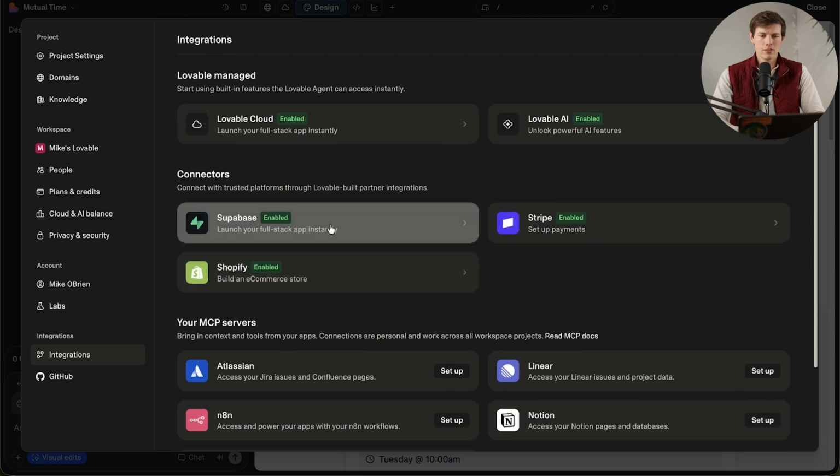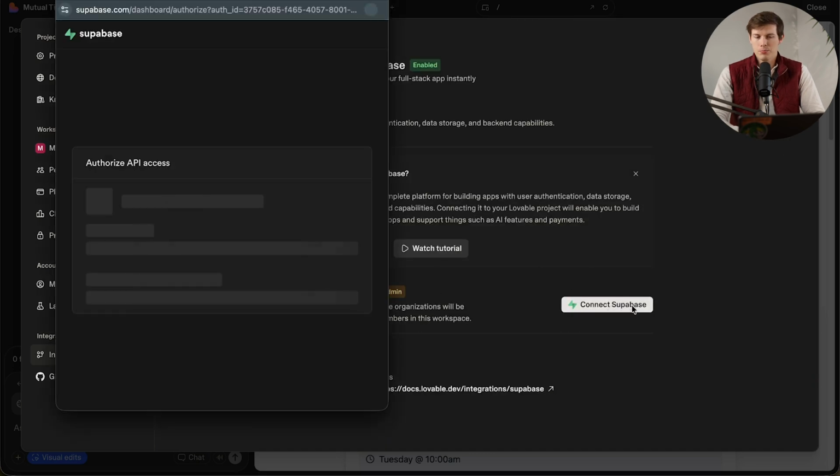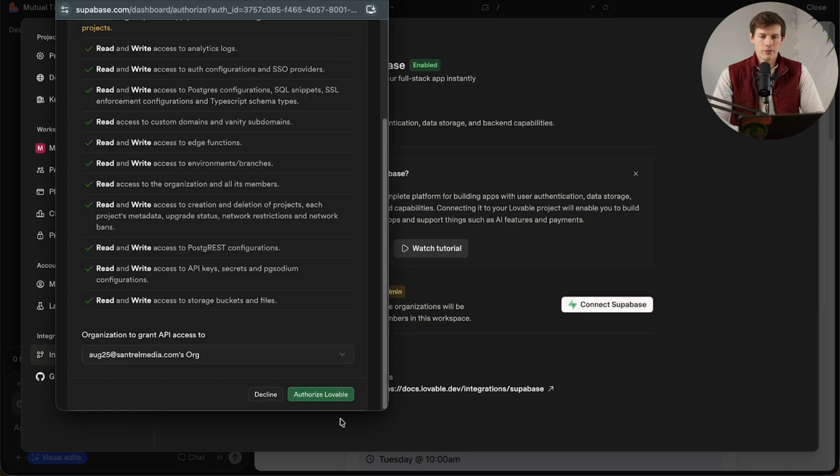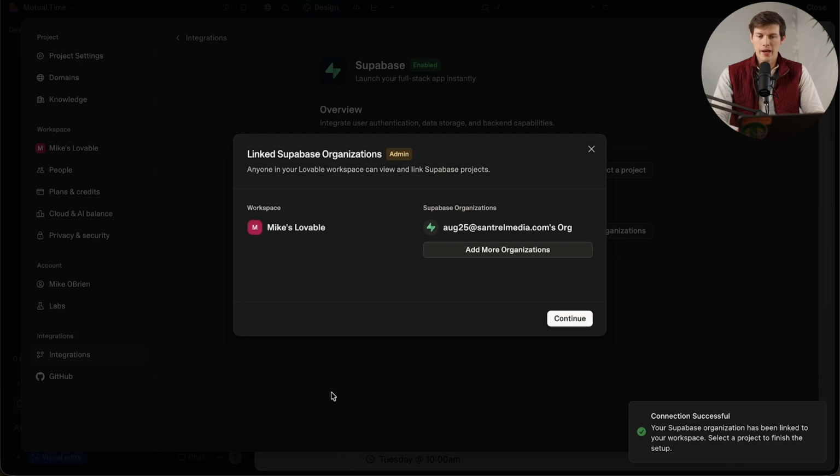You can dig through them, but let's go to Supabase here. And from this, you can connect Supabase. It's pretty easy to do, honestly. All you have to do is authorize Lovable, as long as you already have an org set up with Supabase. If not, it'll walk you through how to do that. It's pretty easy to set that up, but there we go. Now we have Supabase connected to Lovable.